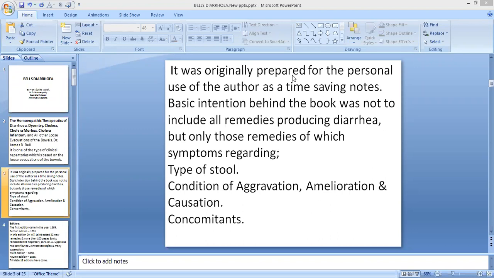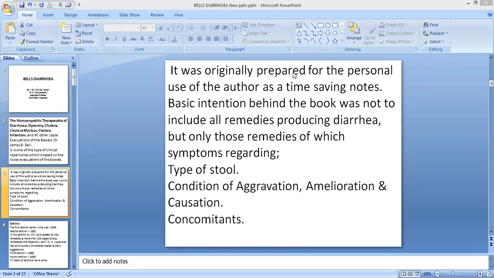So it was not as such a written repertory, but it was prepared for personal use by Dr. James Bell. It was the index which was prepared by Dr. Bell for his own reference, for his personal use, and his basic intention to write down such a book was not to include all remedies producing diarrhea.